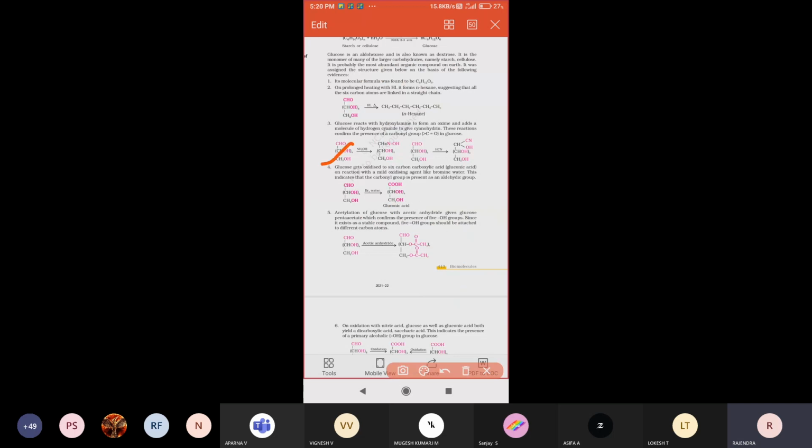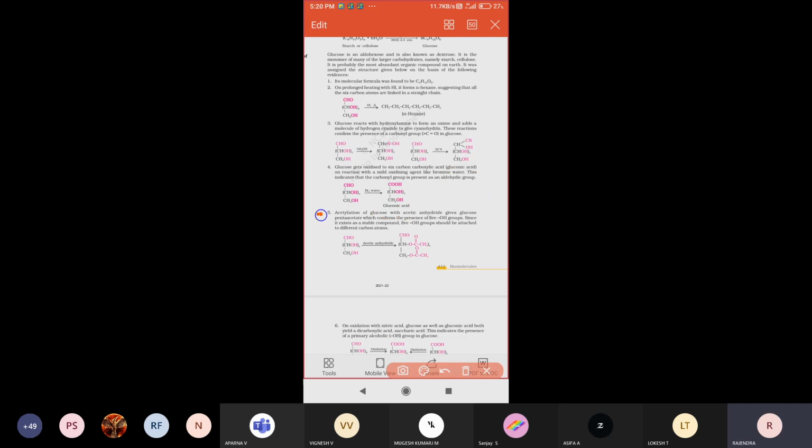Next, the fourth point. Glucose molecule reacting with bromine water, if treated with bromine solution, will produce gluconic acid. That gluconic acid represents that the glucose structure contains an aldehyde group as the functional group. So the gluconic acid confirms that the glucose structure contains one aldehyde group.